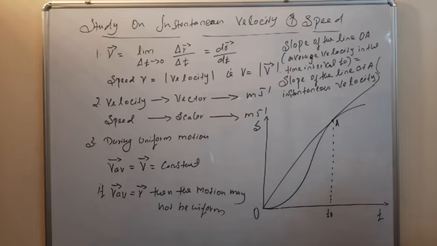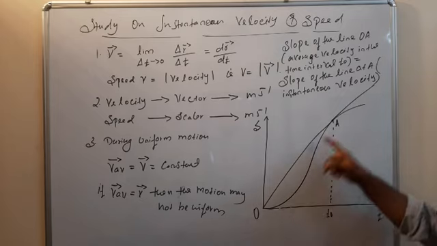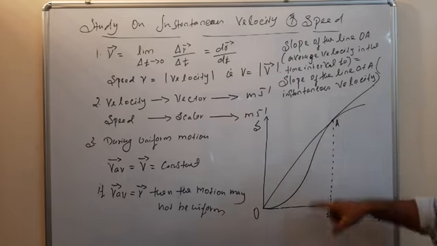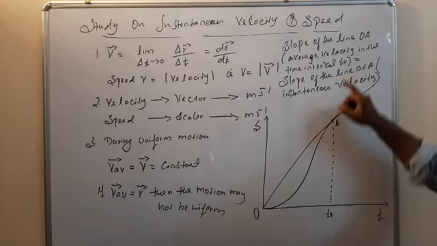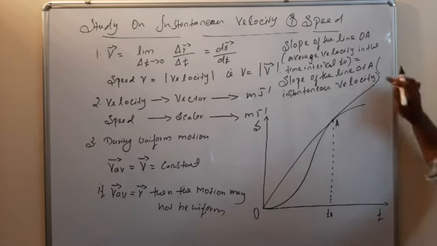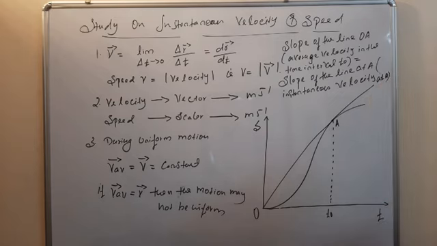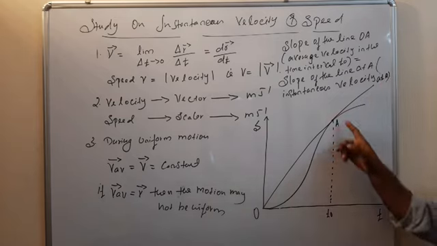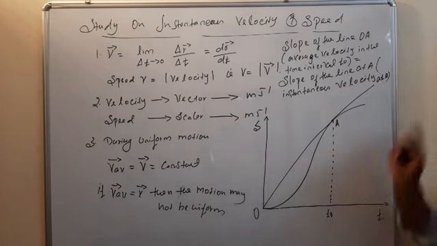Okay, the slope of the line OA, that is average velocity in this time interval t0, is equal to the slope of the line at A, that is the instantaneous velocity at A. But when you observe the graph, you can understand that the motion is not uniform.